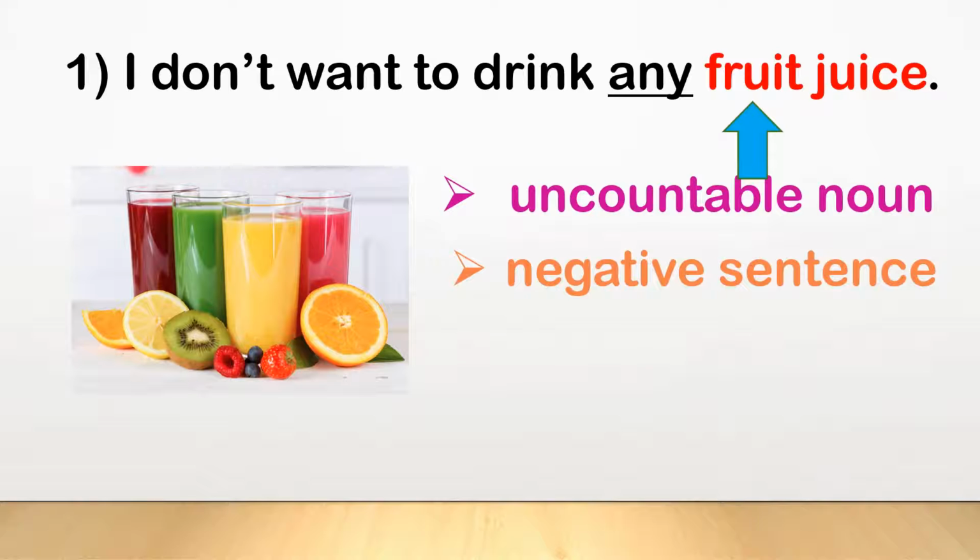Now, let's see the example. I don't want to drink any fruit juice. Children, we use the word any in negative sentence. In this sentence, the word fruit juice is an uncountable noun because we cannot count it. So, we use the word any in the sentence. And the sentence is, I don't want to drink any fruit juice.